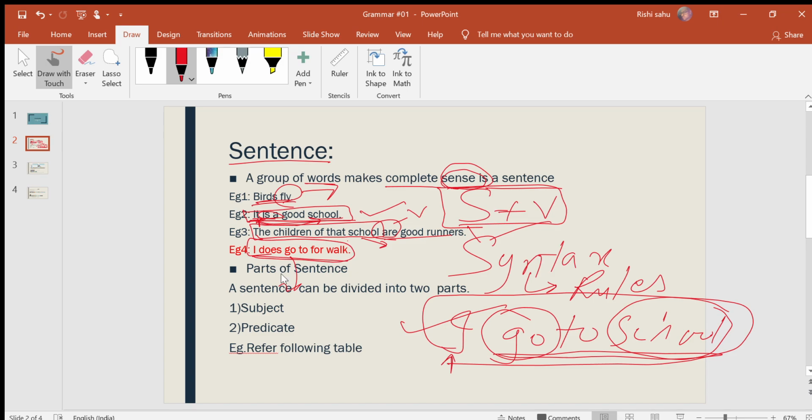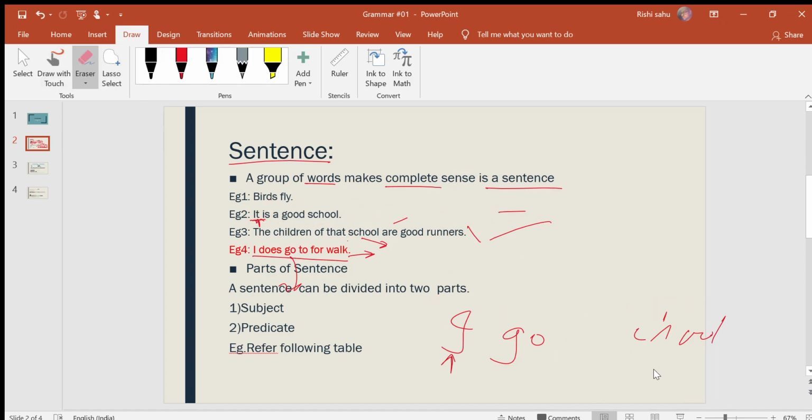Because it is syntactically wrong and senseless, it is not considered a complete sentence. So we now know what a sentence is.